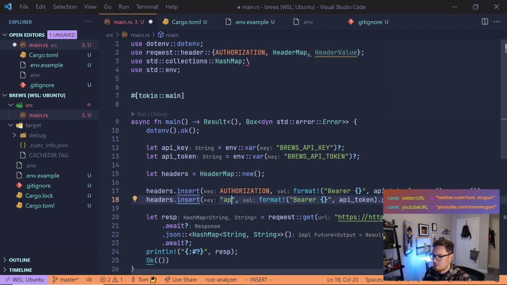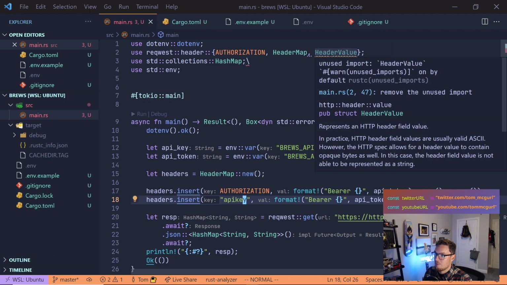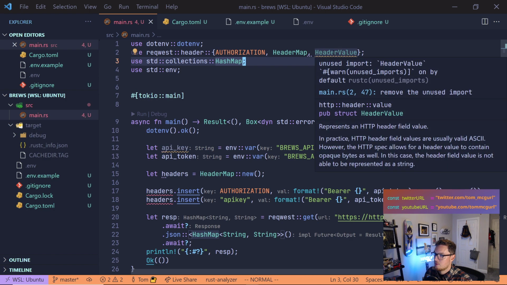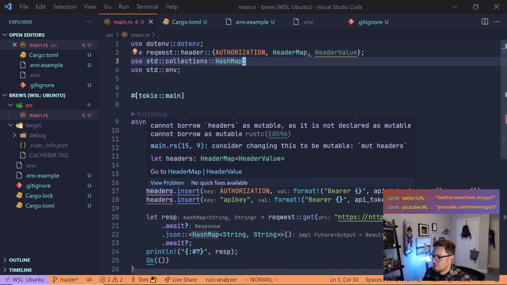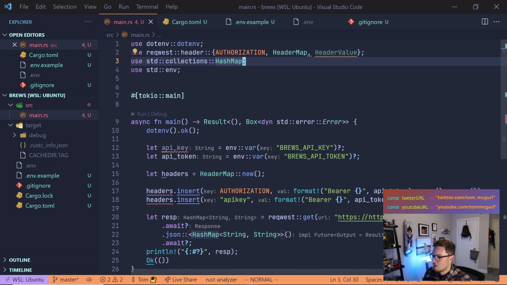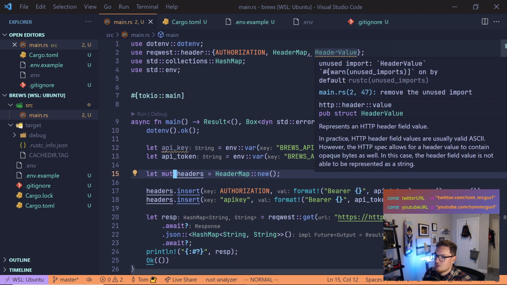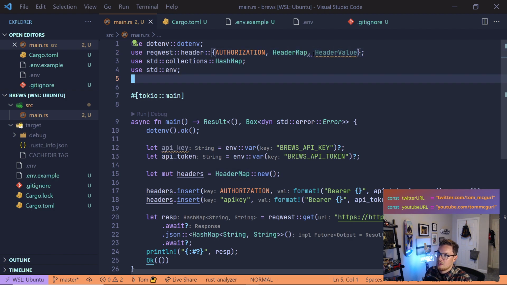Our key is going to be API key, again, because there wasn't any value in header value for API key. Oh, what is this complaining about? Header value is unused. Let's see, what does this say? Because we didn't make it mutable. Sorry about that. Make it mutable. And header value is not used, so because we removed that from parse, we can get rid of that.